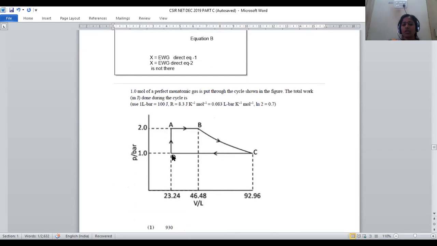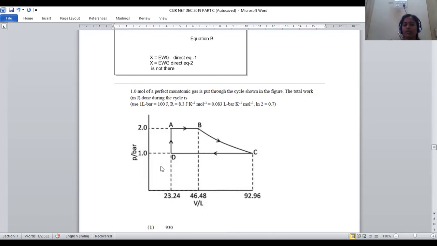In order to get this total work done, we have to predict WAB, WBC, WCD, WDA. Okay, so it is very clear that the WAB value is calculated by using the formula. BC is also calculated. CD and DA are taken as 0. After calculating, we got the answer as 0.